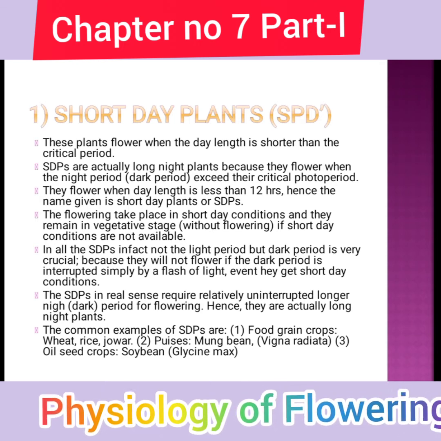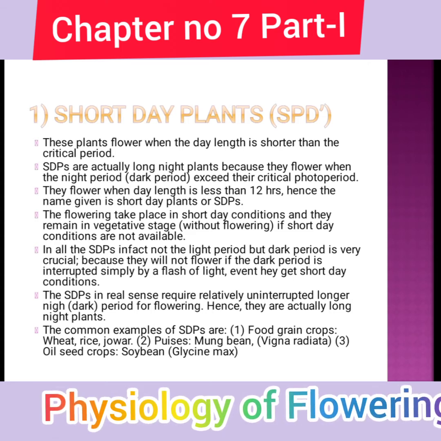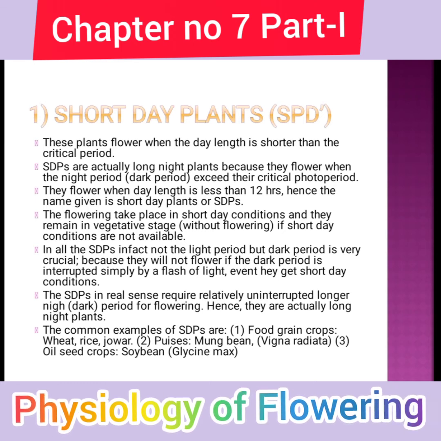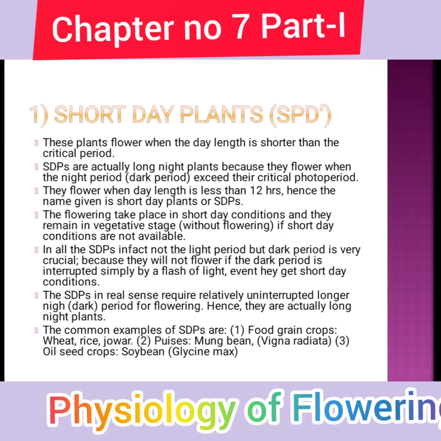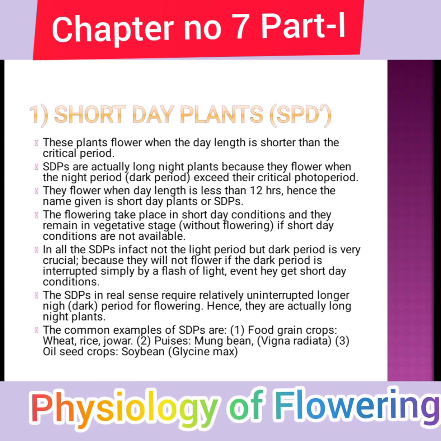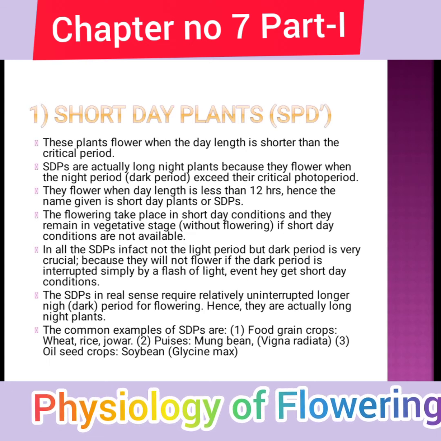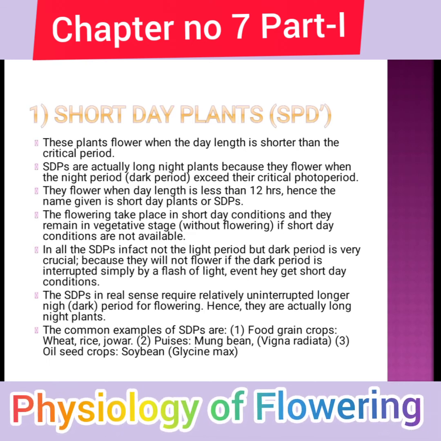That means the night period is crucial. When we interrupt the night time by giving a flash of light, the plant cannot produce the flower. That simple concept is given here.